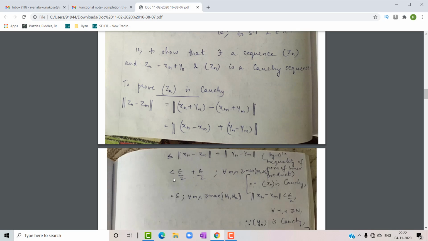So we can write it is less than epsilon by 2 plus epsilon by 2 for all m and n greater than or equal to the maximum of capital N1, capital N2, which is equal to epsilon for all m and n greater than or equal to the maximum of capital N1, capital N2.